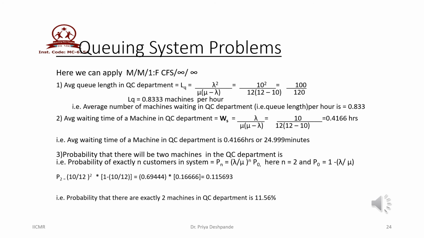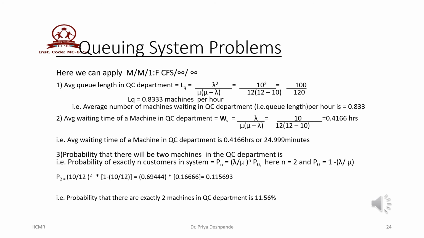The second parameter is the average waiting time of the machine in the quality control department, which is WS, nothing but lambda upon mu into mu minus lambda. Substituting lambda equal to 10 and mu equal to 12, we get WS equal to 0.4166 hours. So the average waiting time of a machine in the quality control department is 0.4166 hours, or around 24.99 minutes.